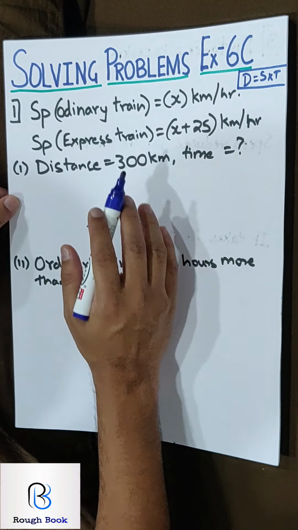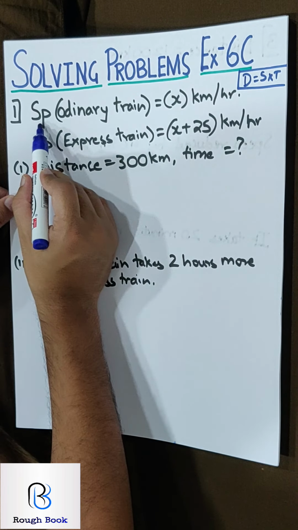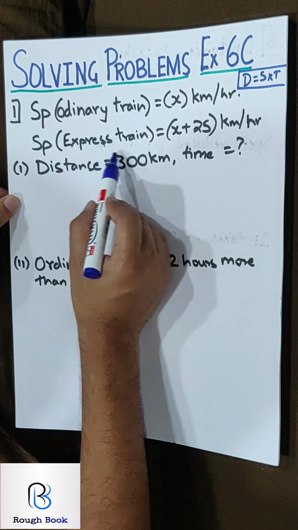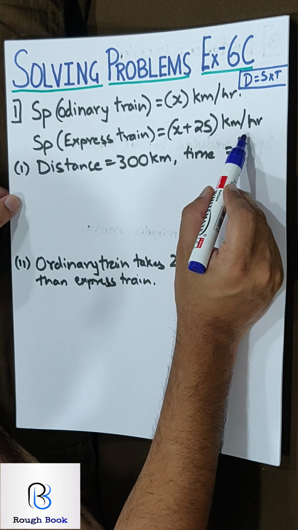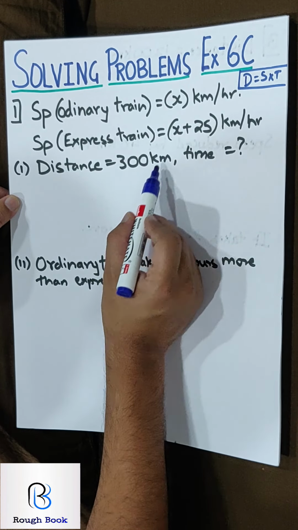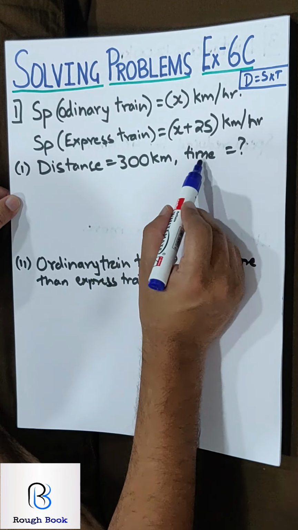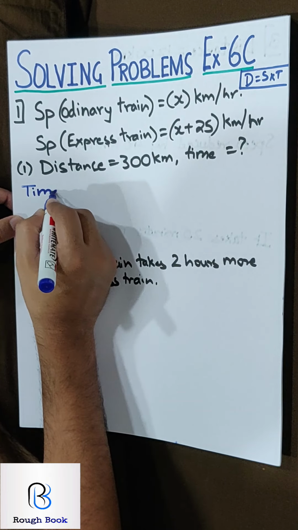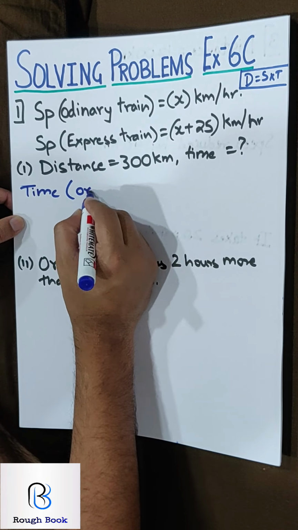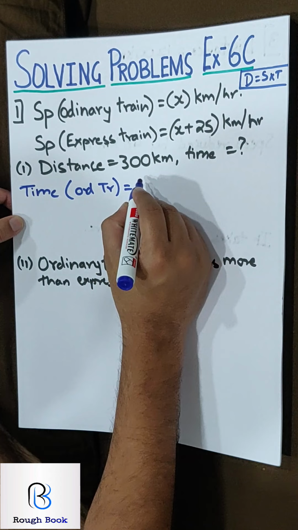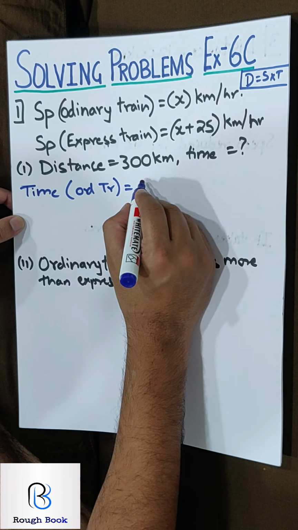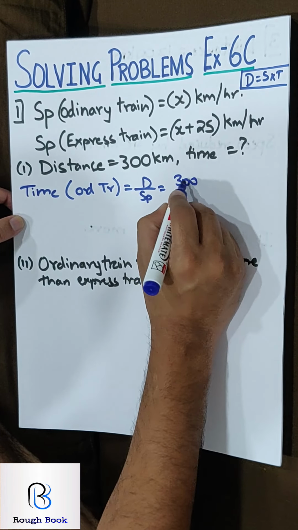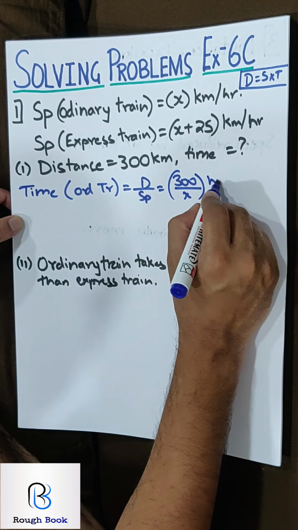In the first sum they have already assumed the variables for us. They say speed of the ordinary train is x kilometers per hour and express train is x plus 25 kilometers per hour. The distance for each of them is 300 kilometers. Then what are the times for each? So we already know the formula. So time for ordinary train is equal to distance upon speed. So that will be 300 upon x hours.